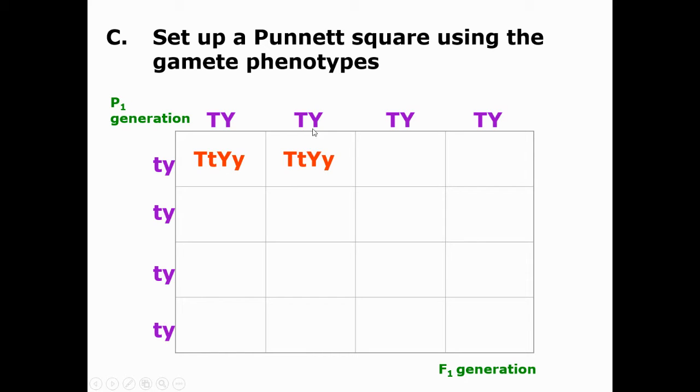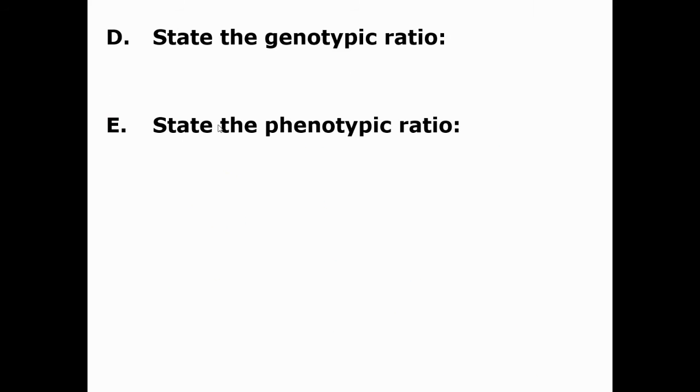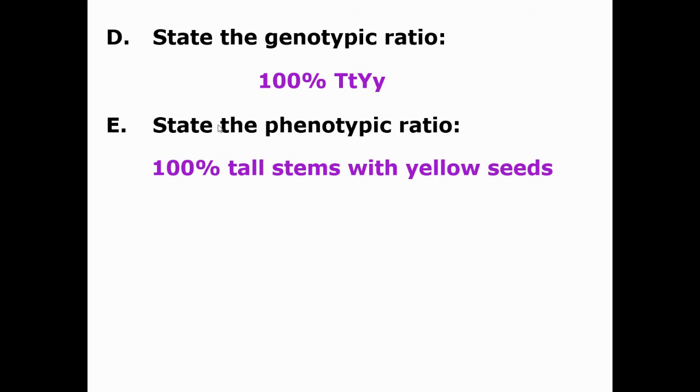And we do the next one, which will also be big T, little t, big Y, little y, and the next one, and the next one. Notice when you're doing these dihybrid crosses on your own, you need to make sure that you have two alleles instead of just one. And ironically, look, they're all the same. So in this particular case, because you have two homozygous parents, the offspring are all going to be heterozygous for both traits. So the genotypic ratio, they're 100% big T, little t, big Y, little y, and 100% tall stems with yellow seeds.